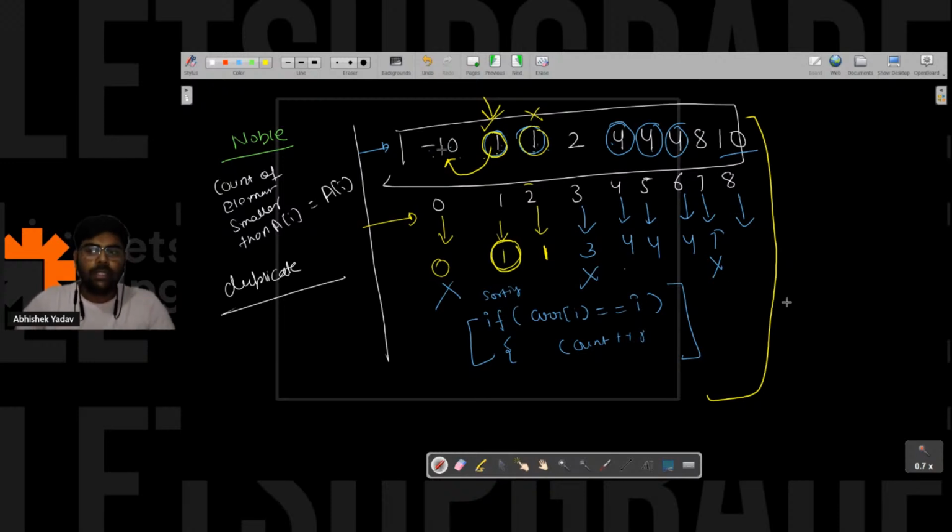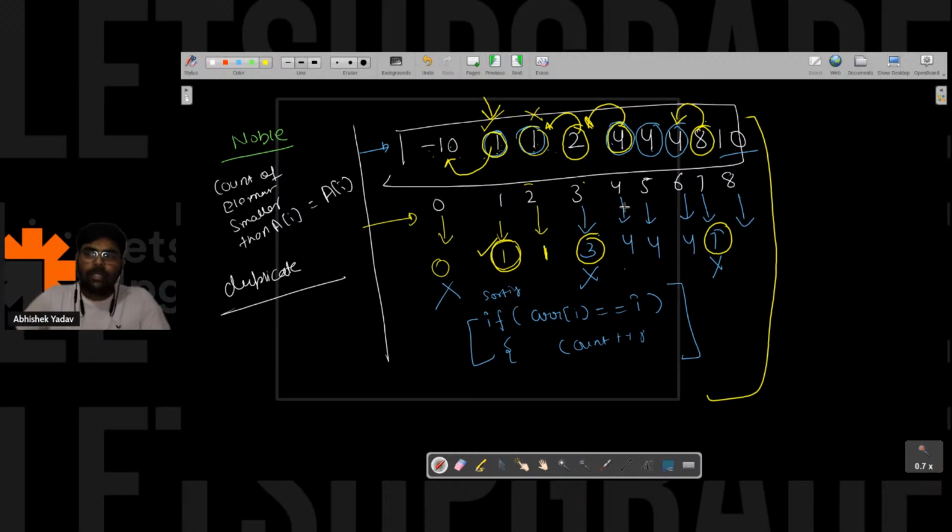So for 1, which is not equal to the previous element, that is 10, how many elements smaller than 1 are present? 1 element is present. Similarly, for 2, 2 is not equal to the previous element, which means the count of elements smaller than it is 3 here. Similarly, for 8, 8 is not equal to the previous element. So how many elements are smaller than 8? 7 elements. Similarly, 4 is not equal to the previous element.